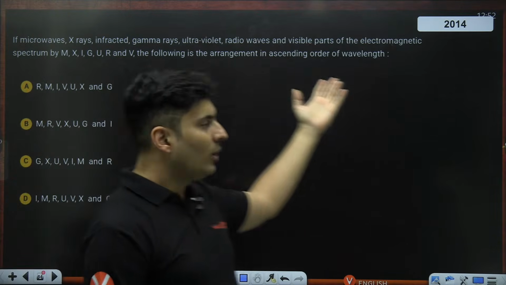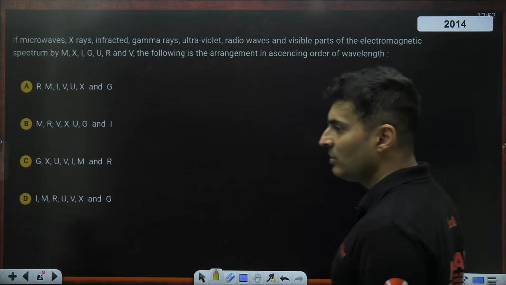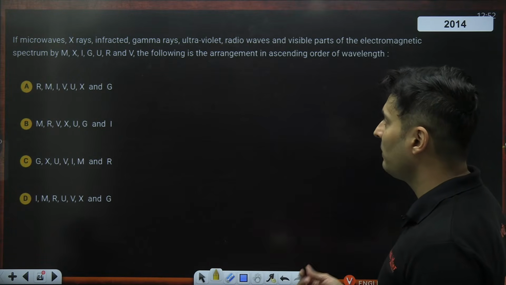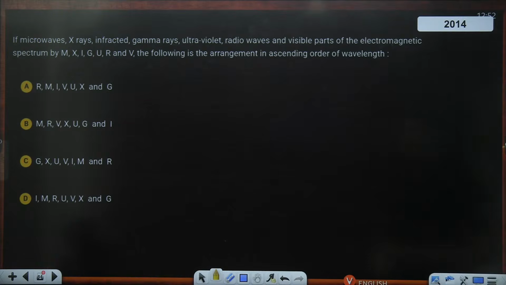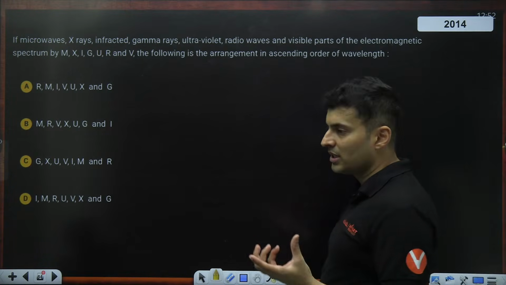Like, the following wavelengths are given for the rays. Which of them is largest? Which of them is smallest? Arrange them in order. Very simple. So microwave, X-ray, infrared, gamma, ultraviolet, radio, and visible. Arrange in ascending order. That means smallest first.